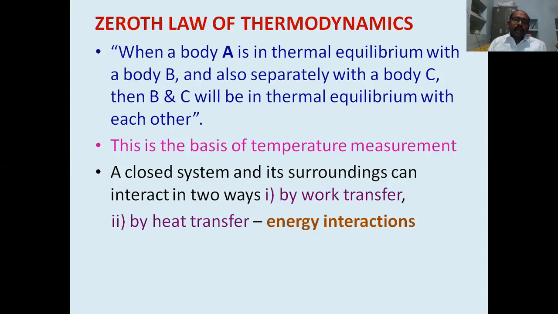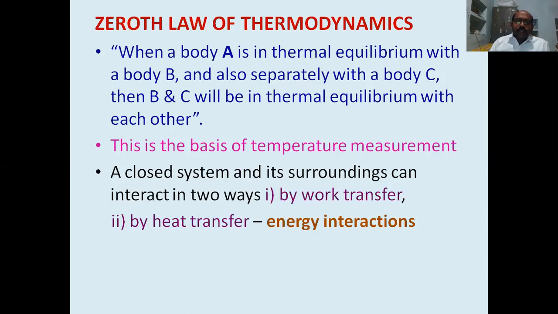Generally, when do we say two objects are in thermal equilibrium? If we keep them in thermal contact with each other, the contact should be thermally conductive. Here we are not keeping B and C in thermal contact, but whenever they are separately in thermal equilibrium with a third body, the two bodies will be in thermal equilibrium. It is the zeroth law of thermodynamics.